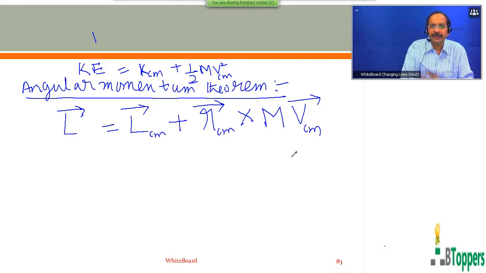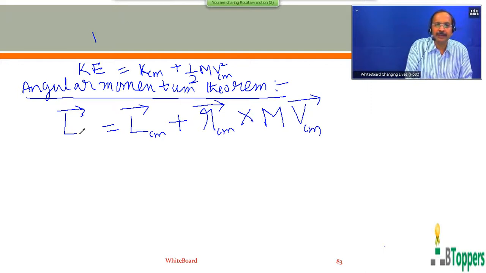So I'd like to discuss what each term in this equation means. L bar represents the angular momentum of the system of particles, which may perform combined translational and rotational motion, with respect to origin O of an inertial frame of reference.